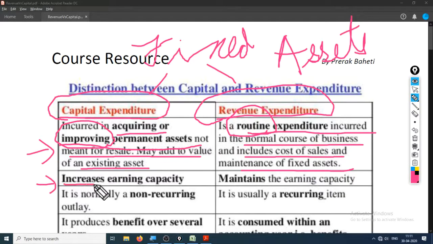Capital expenditure increases the earning capacity while revenue expenditure maintains the earning capacity. Suppose you have machinery and there is routine maintenance of that machinery, just an oil change and cleaning of that machine, then it is maintenance. While if you purchase an add-on to that machine so that it can produce more quantity, that will be an increase in the earning capacity.